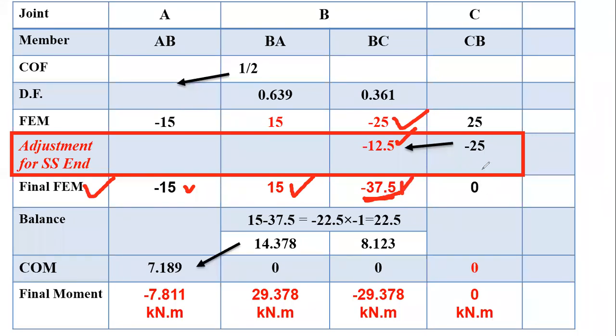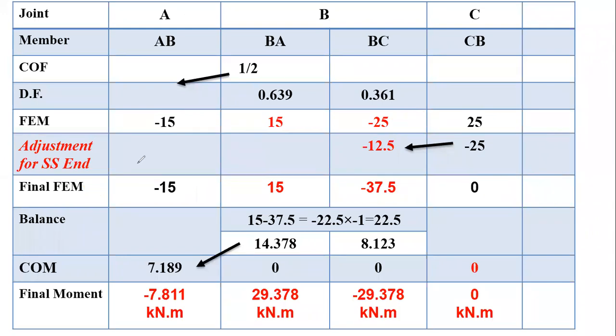And for CB member, plus 25U minus 25U, movement will be 0. Now we have to work out the cycles or iterations considering these are the final fixed end movements. Means we have to proceed for the calculation of balance, carryover movement iterations by treating these final fixed end movements.